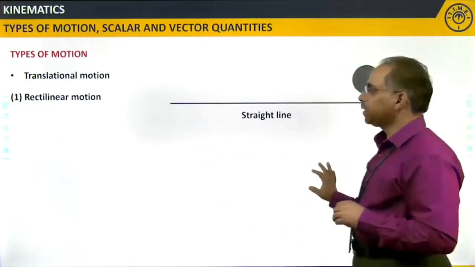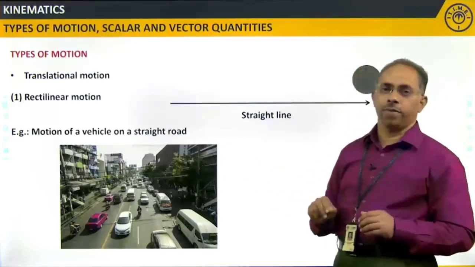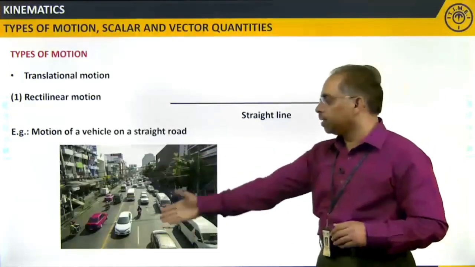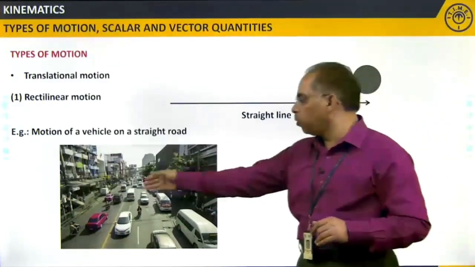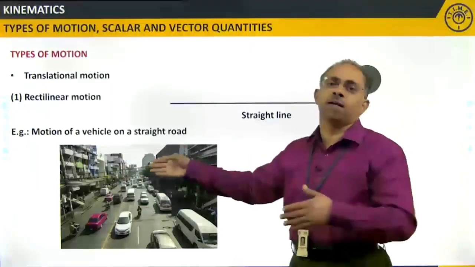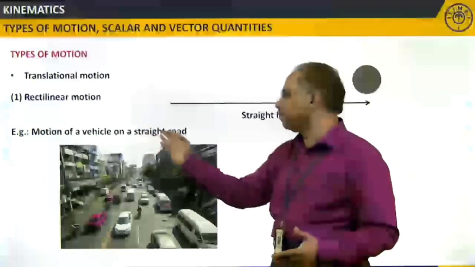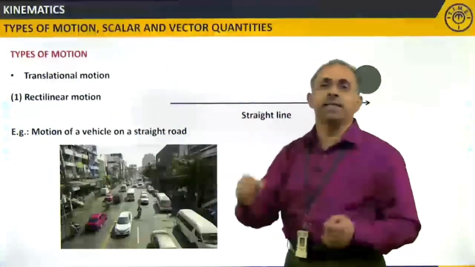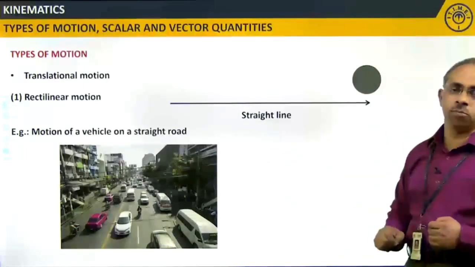Let us take an example. Motion of a vehicle on a straight road. You can see in this picture over here, the path is a very straight and long road. If vehicles are going along this particular path without deviation, then we can call it motion of a vehicle on a straight road. That comes under rectilinear motion, that is under translational motion.